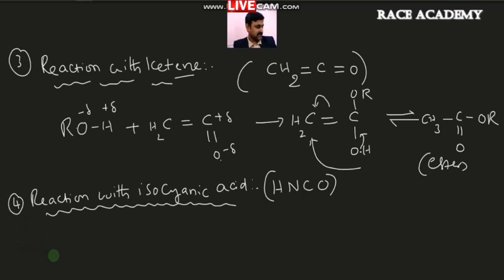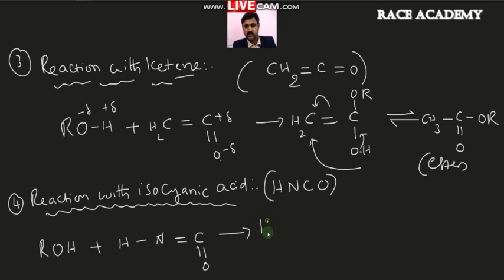Now if this isocyanic acid is treated with alcohol, you have to write the nitrogen, carbon and oxygen bonds elaborately. When you write it like this, you can easily understand that the carbon-oxygen double bond will become OH and the carbon will get OR in the first step of the reaction.